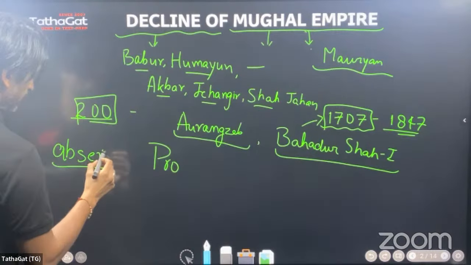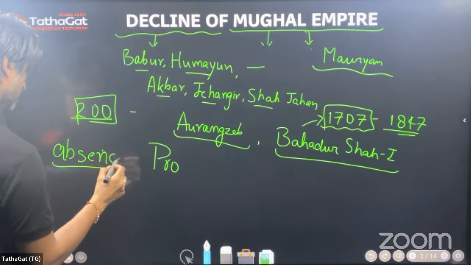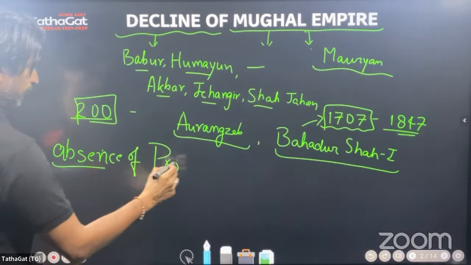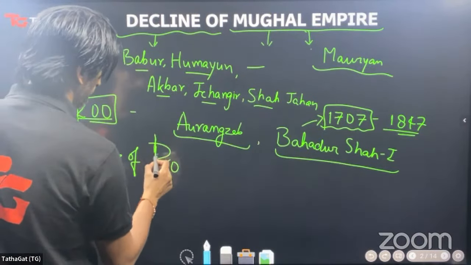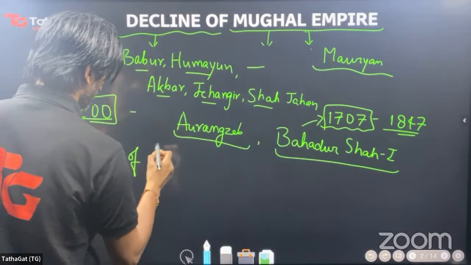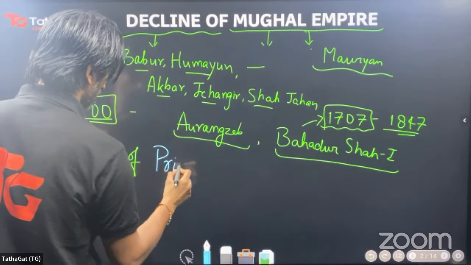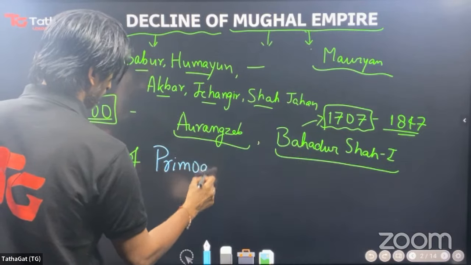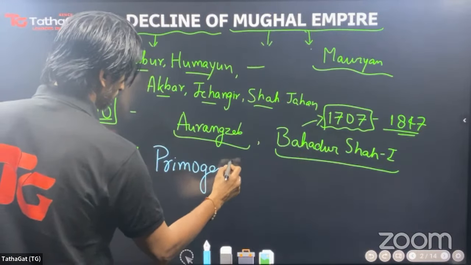The reason, one of the reasons, absence of the practice of primogeniture.